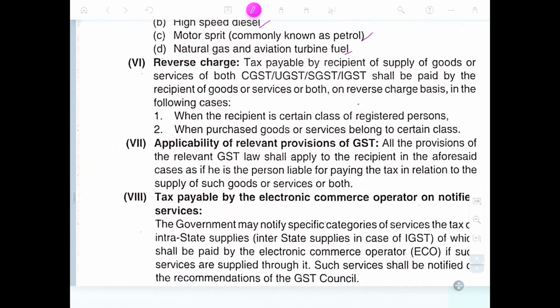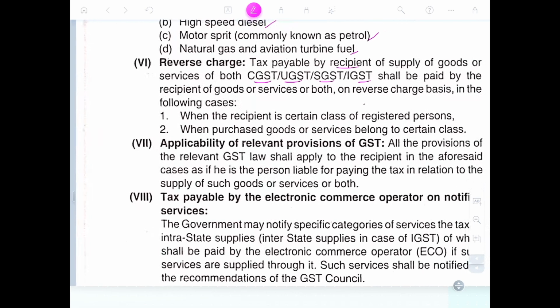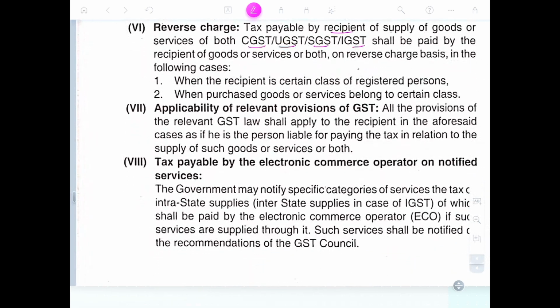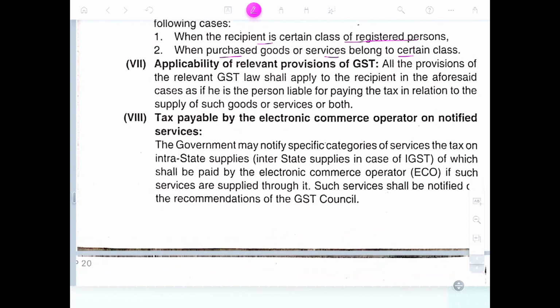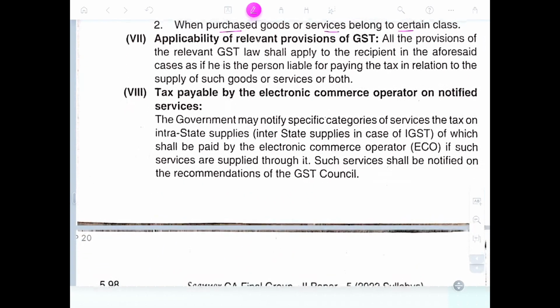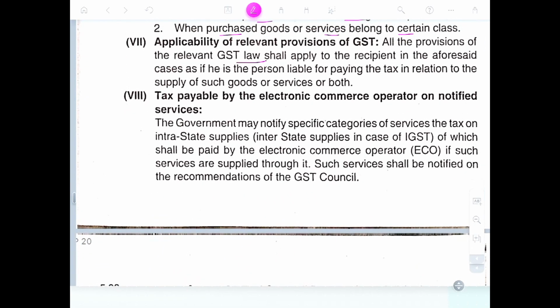Reverse charge is tax payable by the recipient of supply of goods or services. CGST, UTGST, SGST, IGST shall be paid by the recipient of goods or services or both. Such reverse charge applies in the following cases: when the recipient is a certain class of registered person, or when the purchased goods or services belong to certain classes. Application of relevant provisions of GST: all the provisions of the relevant GST law shall be applied to the recipient in the aforesaid cases as if the person is liable to pay tax in relation to the supply of goods or services or both.